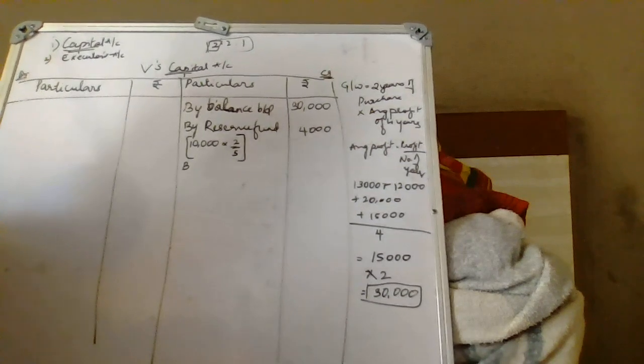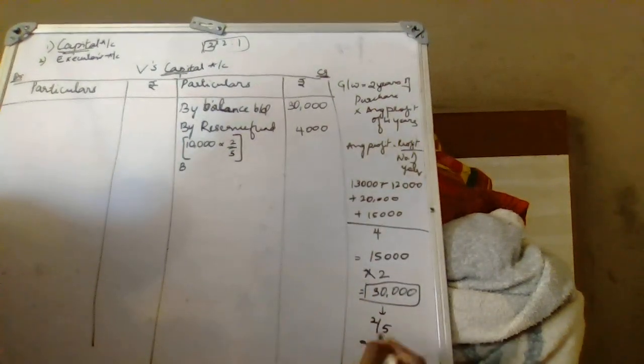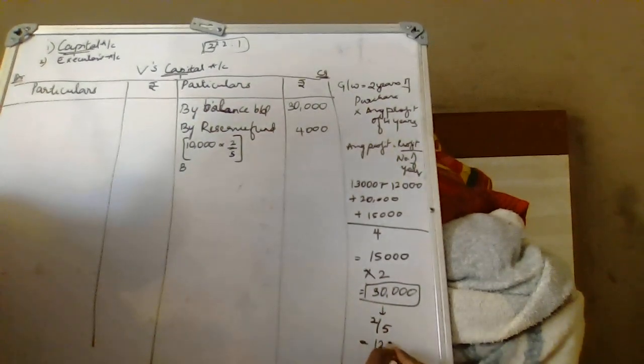Now we shall calculate his share of goodwill. His share will be 2 by 5. So his share is 12,000. Who shall give this 12,000?